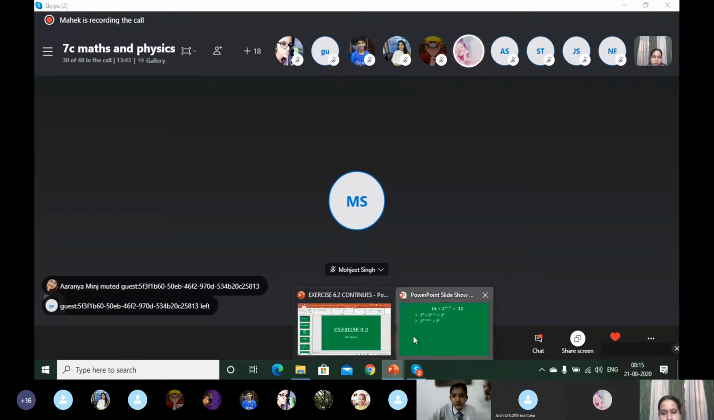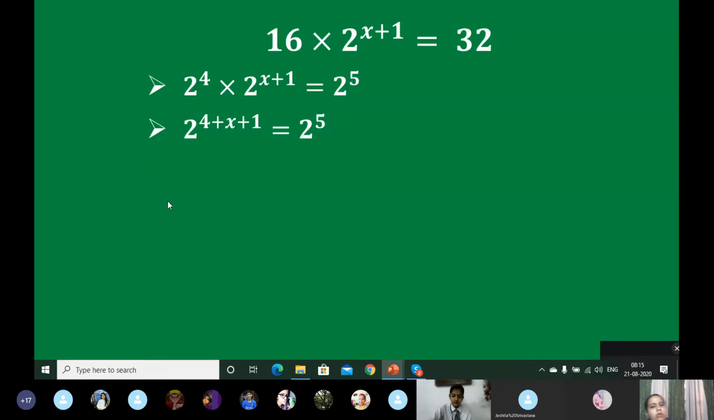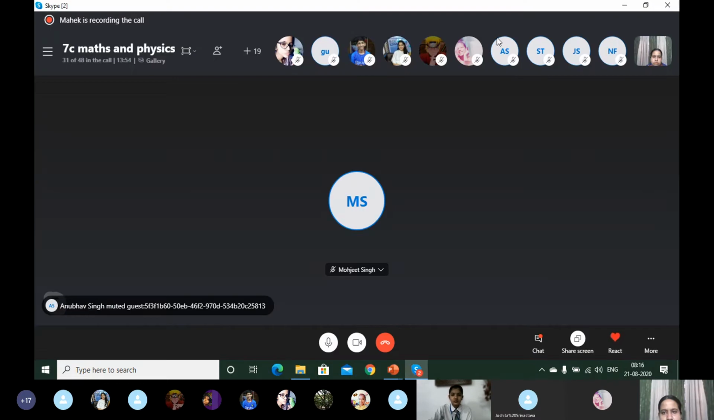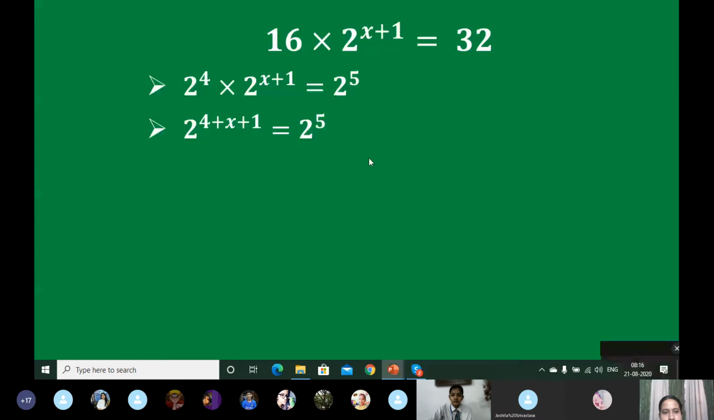So, what will be the next step? It will be... Have you solved it? So what will be your next step? Come on, answer. We will add the powers. So it will be 2 to the power 4 plus 1. That will give you 5.